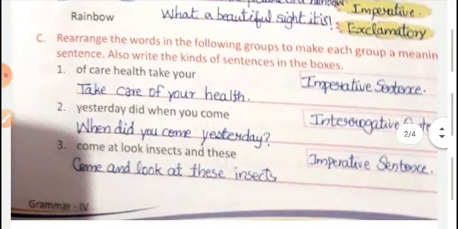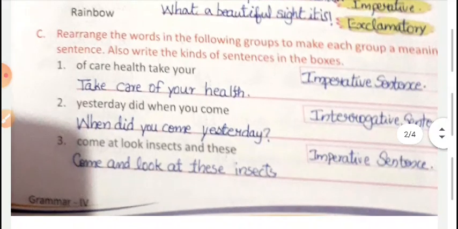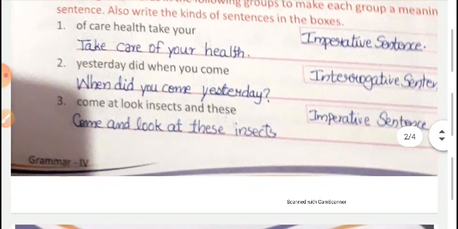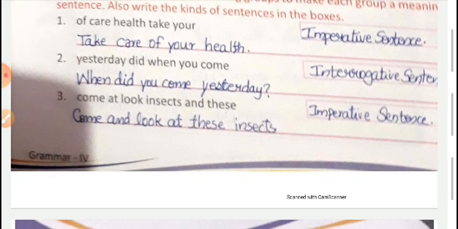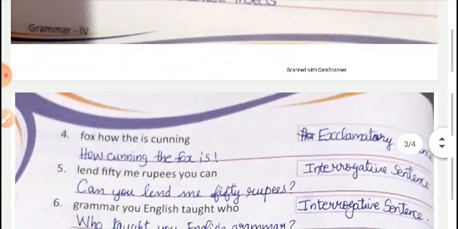So the first one: of, care, health, take, your. We can rearrange these words into "Take care of your health." That is an imperative sentence. It's like advice, that's why. Second one, "When did you come yesterday?" and it is an interrogative sentence. Third one: come, at, look, insects, these. We can rearrange these words into "Come and look at these insects." So this is an imperative sentence.